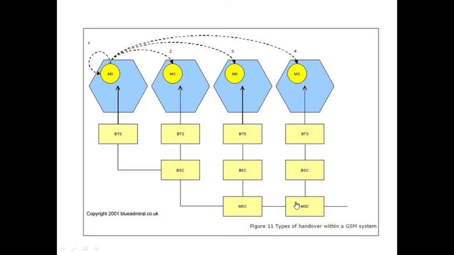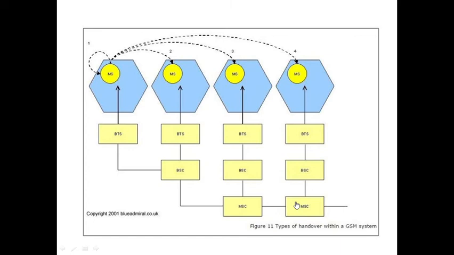It means handover is performed between two MSCs. Both the MSCs will perform the handover now, because the mobile station has moved from one MSC to another MSC.